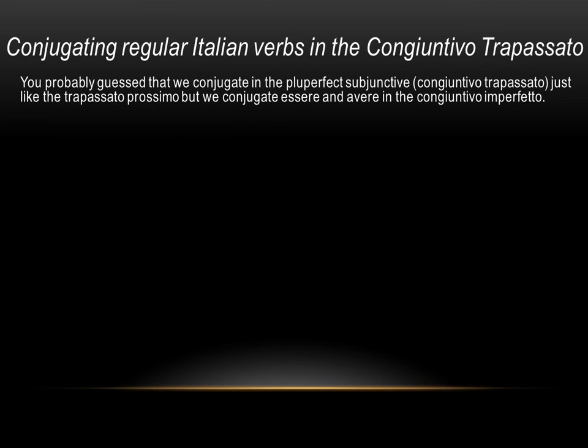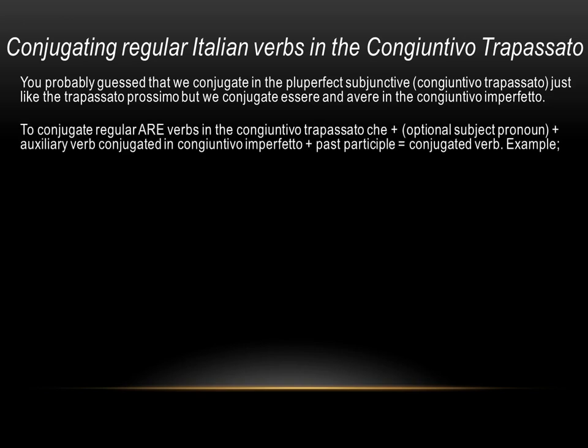You probably guessed that we conjugate in the pluperfect subjunctive, congiuntivo trapassato, just like the trapassato prossimo. But we conjugate essere and avere in the congiuntivo imperfetto instead of just the imperfetto. To conjugate regular are verbs in the congiuntivo trapassato, we have che plus the optional subject pronoun, plus auxiliary verb conjugated in the congiuntivo imperfetto, plus the past participle, equals the conjugated verb.